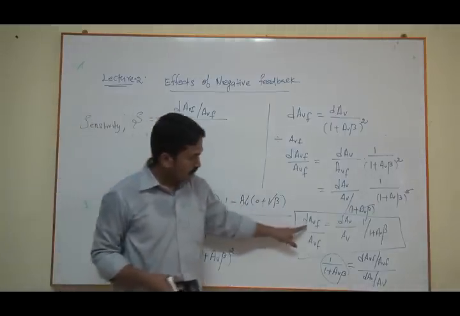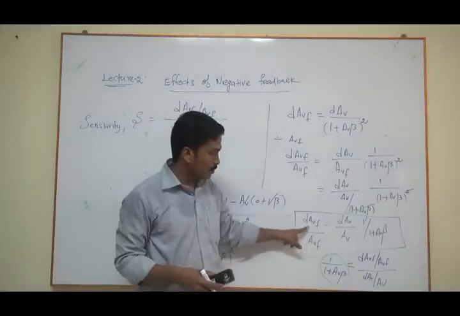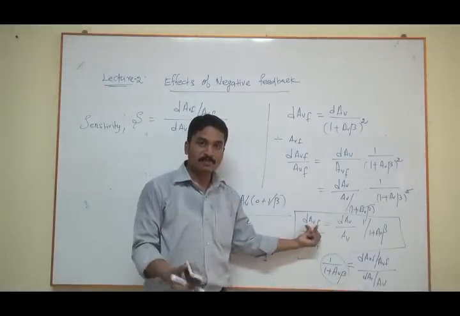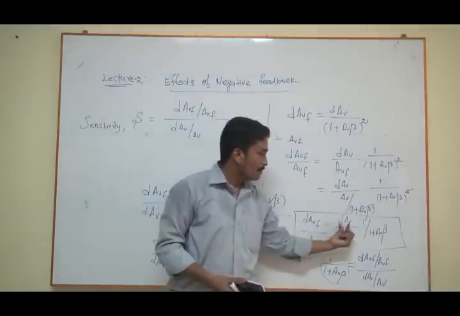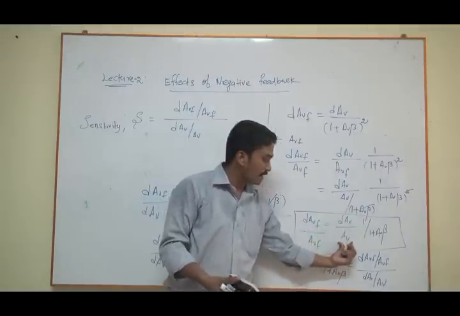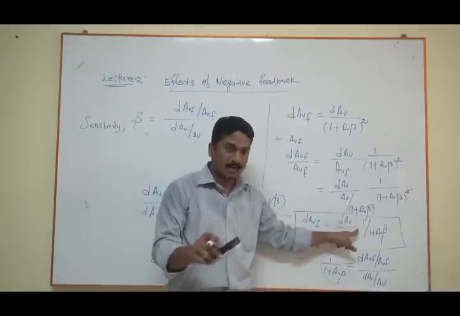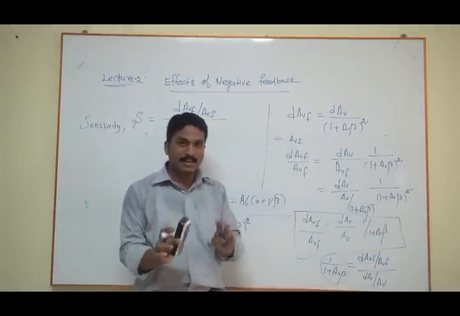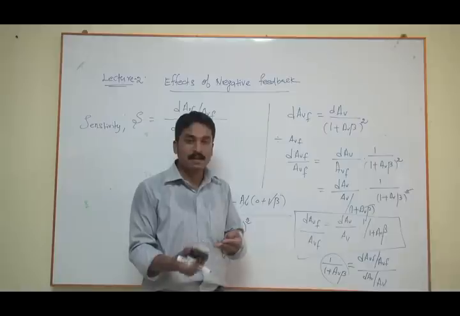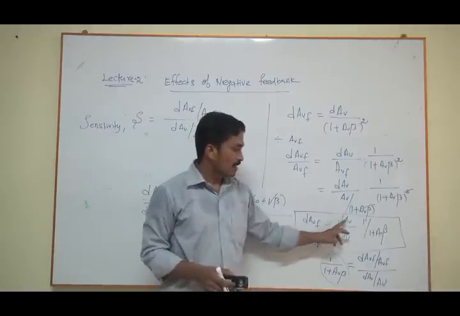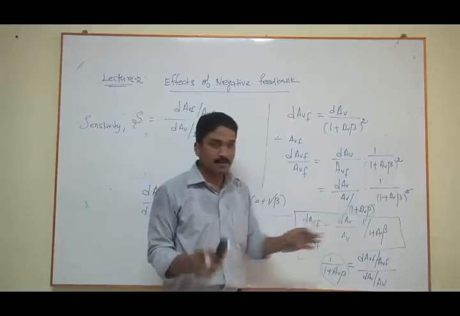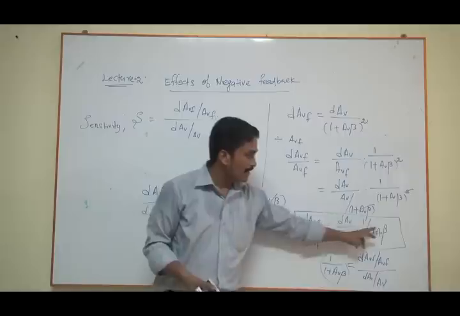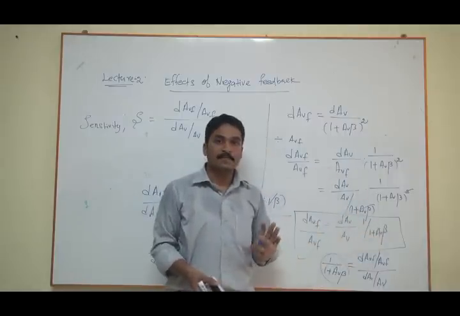We come to this location. So actually, what it means is that the fractional change of gain with the feedback is equal to the fractional change of gain without feedback divided by the term 1 plus AV beta, right? So again, the change in the feedback gain is equal to the change in the open loop gain divided by 1 plus AV beta, right?